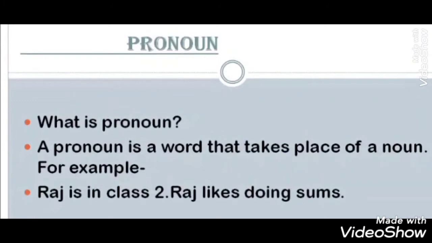What is a pronoun? A pronoun is a word that takes the place of a noun. Children, you know what is a noun? Noun means naming word. When we use a word in place of a noun, that is called a pronoun. You see the example? Raj is in class 2. Raj likes doing sums. If you see the example properly, you will learn the pronoun nicely.